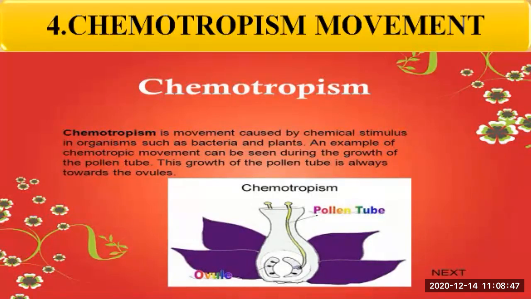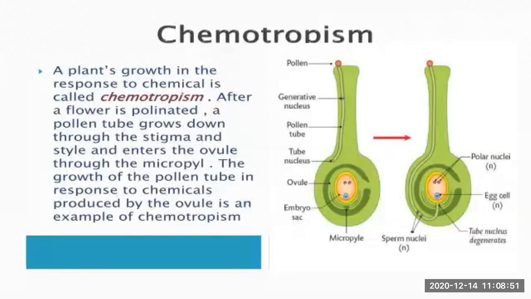Okay, if you see here, you will understand that a plant's growth in response to a chemical is called chemotropism. After a flower is pollinated, a pollen tube grows down through the stigma and style and enters the ovule through the micropyle.